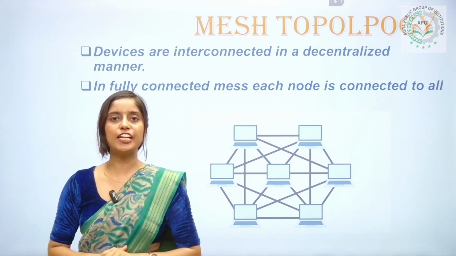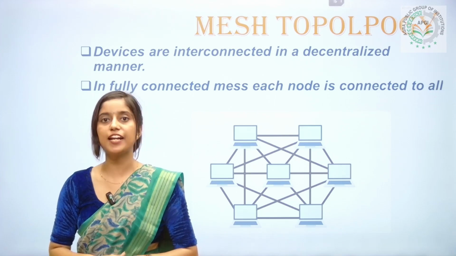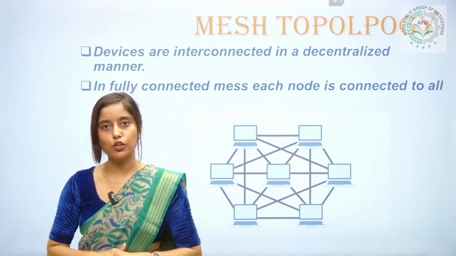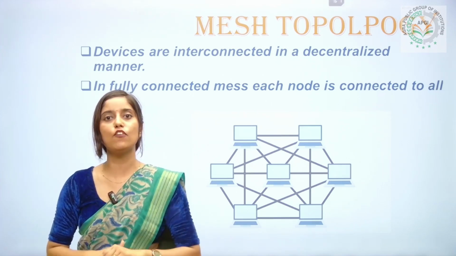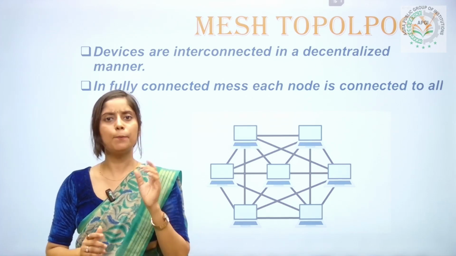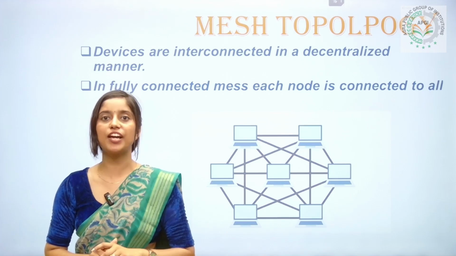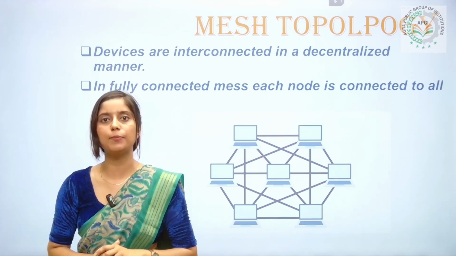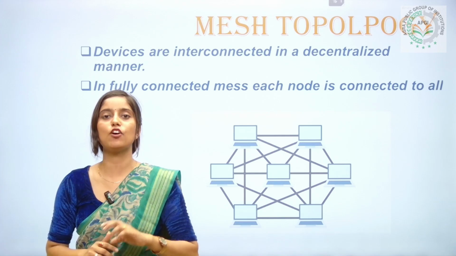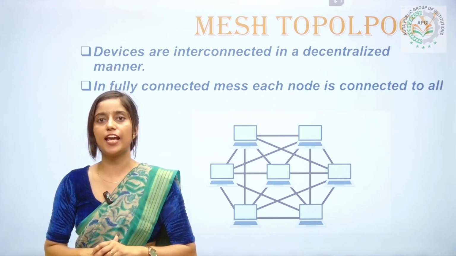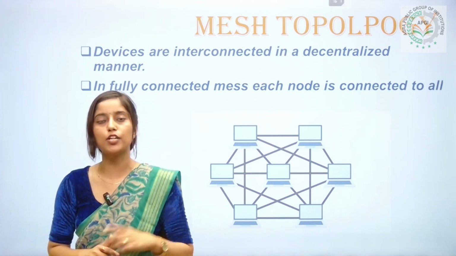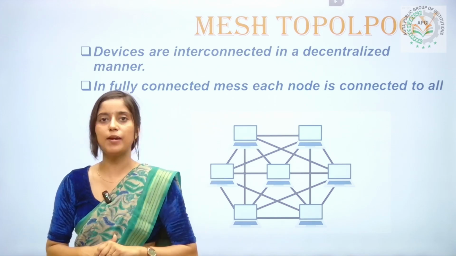The major advantage of mesh topology is that it is fast, reliable, and fault tolerant. There is no risk of fault in mesh topology. The major disadvantage of mesh topology is that the cost is very high because a lot of cabling is required. For n number of nodes, n(n-1)/2 cables are required to set up a fully connected mesh topology.